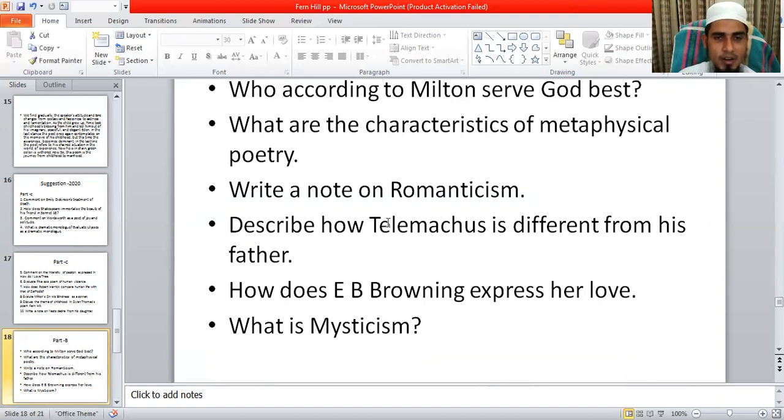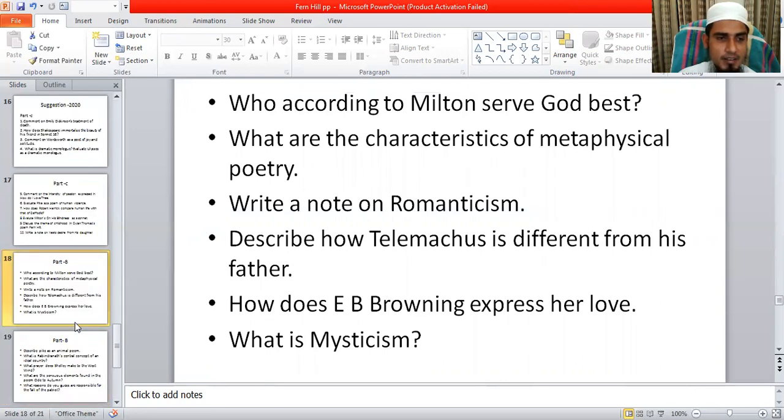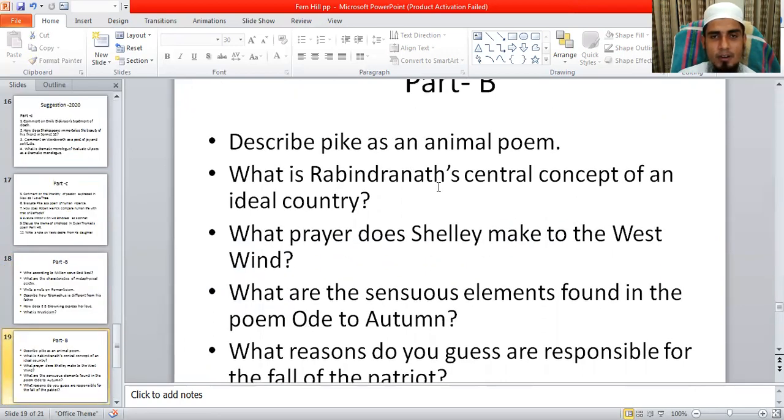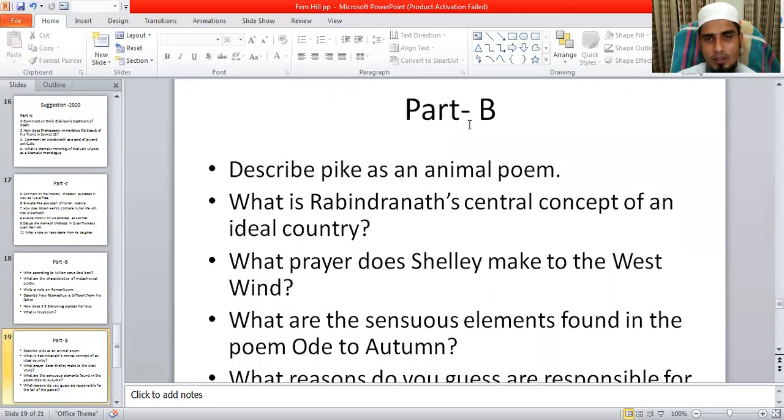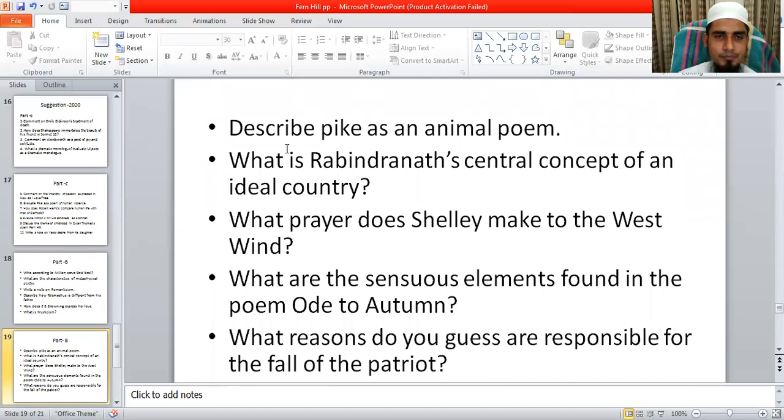So here you can find another slide. In this slide you can also find questions for part B. These are the selections of short questions. So dear students, you can find here: describe Pike as an animal poem. Then, what is Rabindranath's central concept of an ideal country? This is another important question. What prayer does Shelley make to the West Wind? This is also an important question.